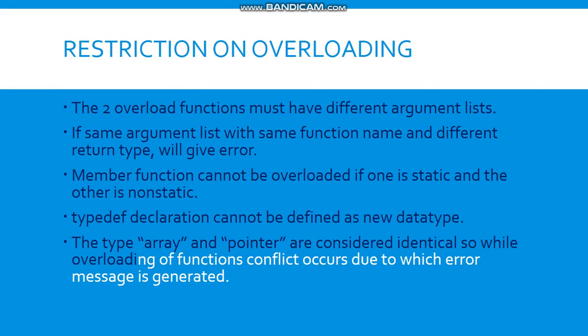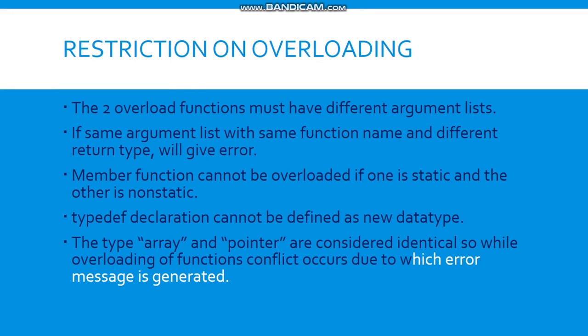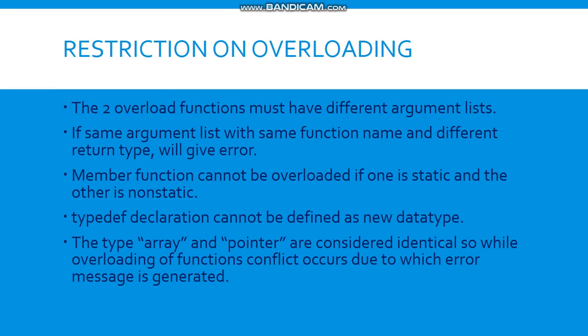So while overloading a function, a conflict occurs, due to which an error message is generated in the program. It means when we declare two functions, one with an array argument and another with a pointer argument, then while calling the function, a conflict would be created as array and pointer are considered to be the same.